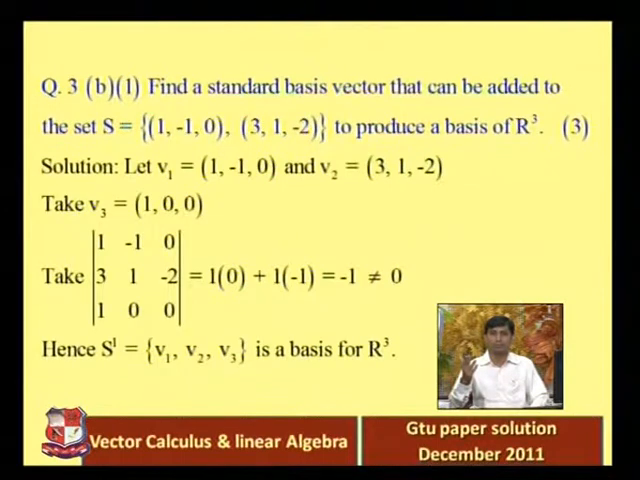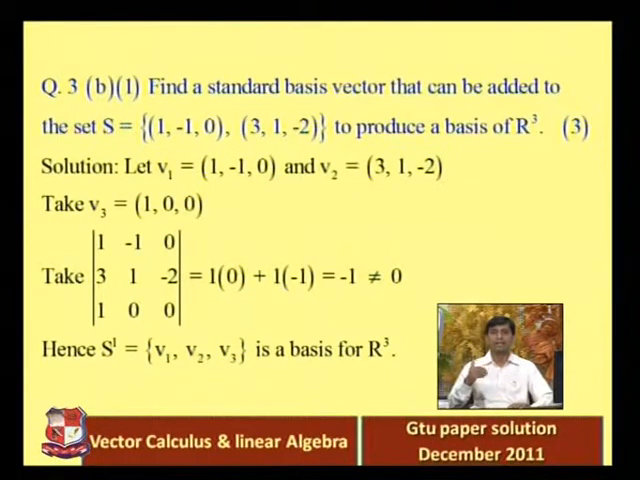Okay, so we are taking the standard vector (1, 0, 0), and we already have the 2 vectors (1, minus 1, 0), (3, 1, minus 2). Check the determinant of (1, minus 1, 0), (3, 1, minus 2) and (1, 0, 0). The value of that determinant is equal to minus 1. I already explained how to find the value of the determinant. So 1 into 0 plus 1 into minus 1, that is equal to minus 1, not equal to 0.